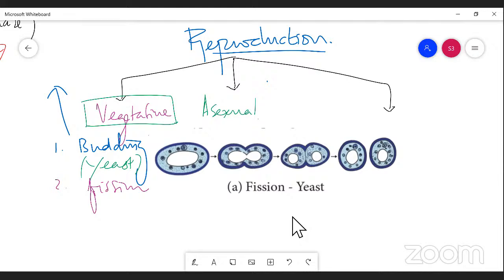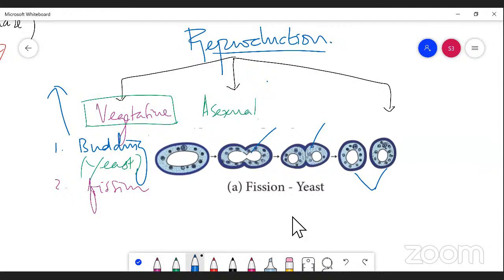This is a Saccharomyces cell or yeast cell in which two divisions are taking place. First, the nucleus starts dividing, followed by the cytoplasm also dividing. As a result, you can get two new cells, right? So that is called fission. Fission means a division which starts at the center of the yeast cell.